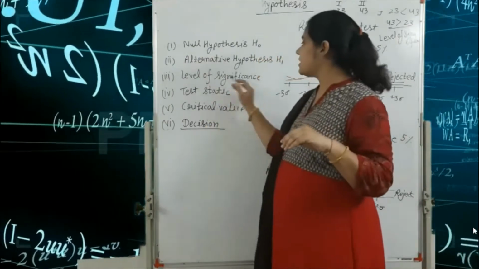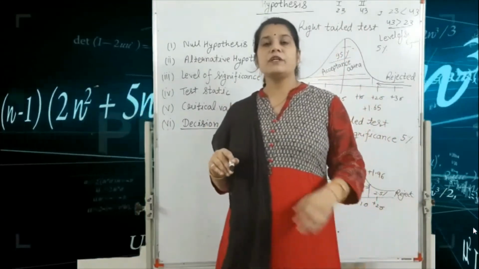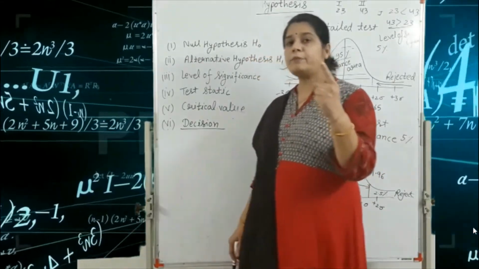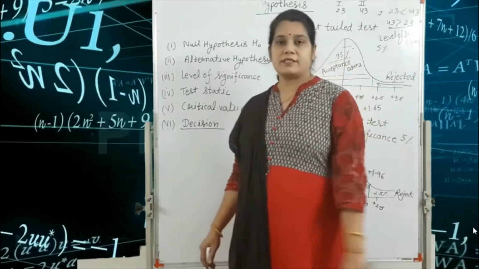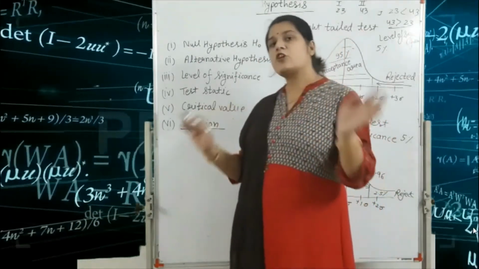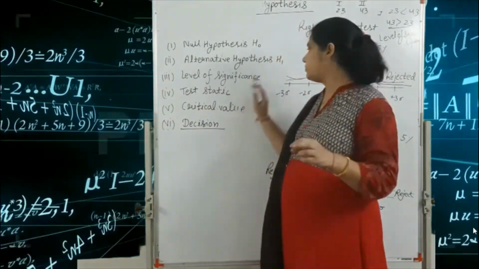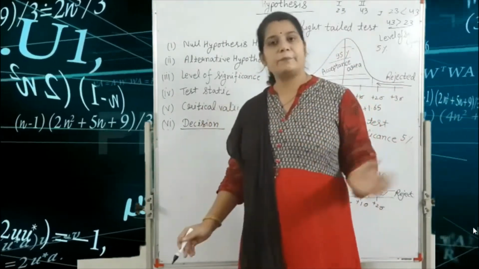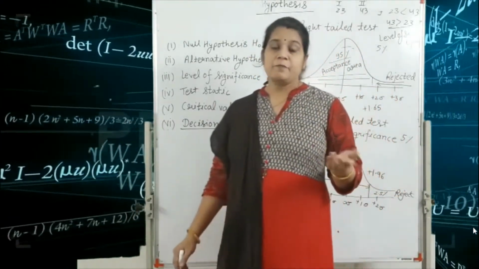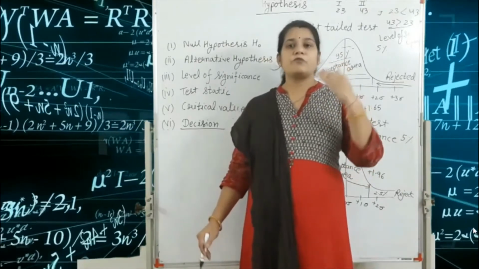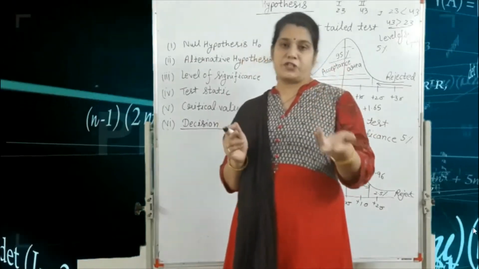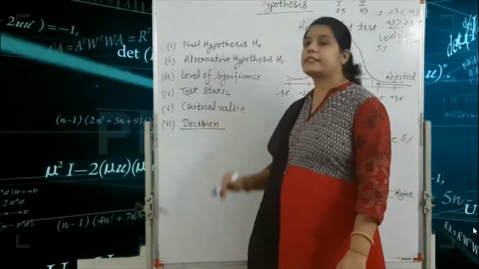Next one is the level of significance. In this chapter we have 3 types of level of significance: 1%, 5% and 10%. If in our question the level of significance is not given, then automatically you write 5%. Fourth one is the test statistic. For the test statistic we write the formula of Z depending on our question. The next one is the critical value.